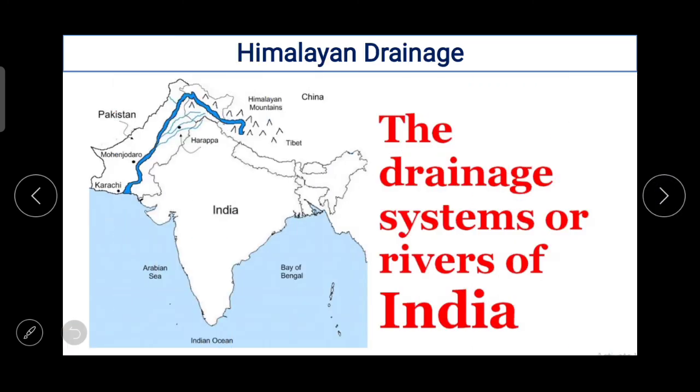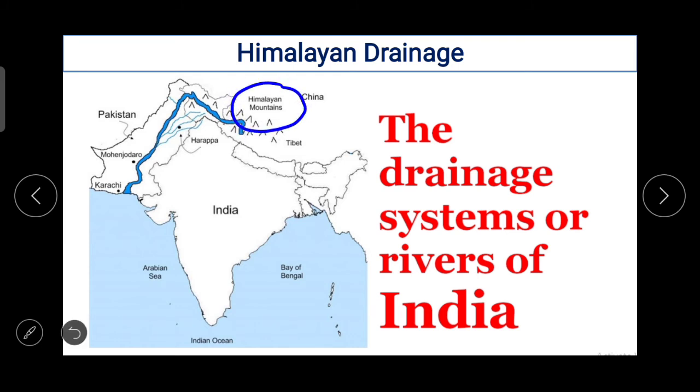And now we are going to talk about the drainage of India. Rivers in India are largely classified according to their source region into Himalayan and peninsular rivers. So here Himalayan mountain you can see.